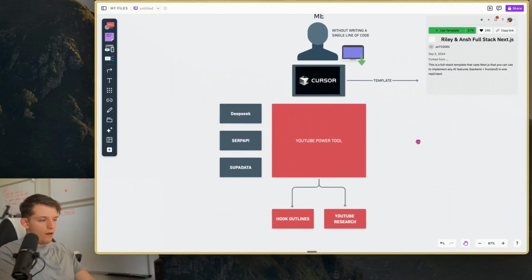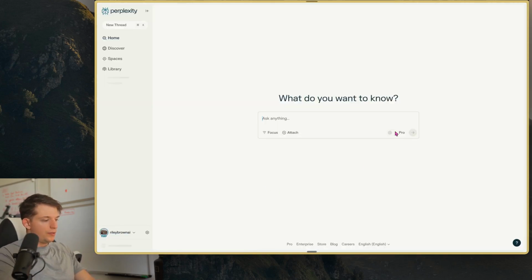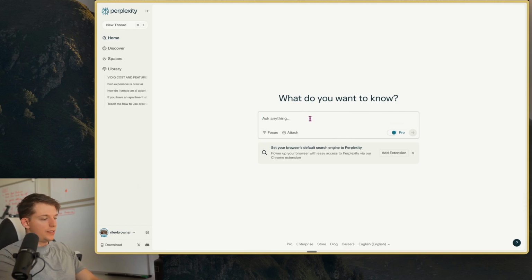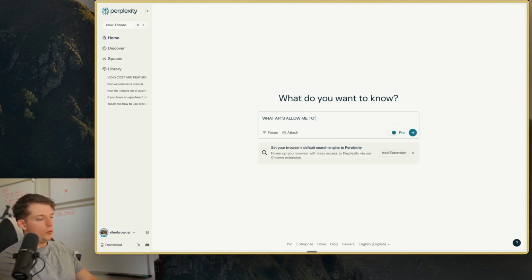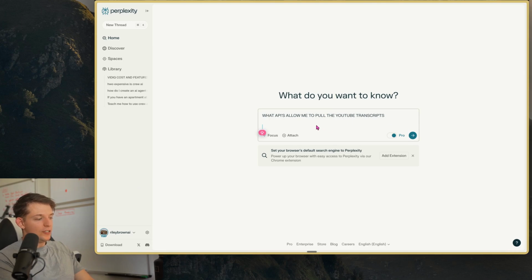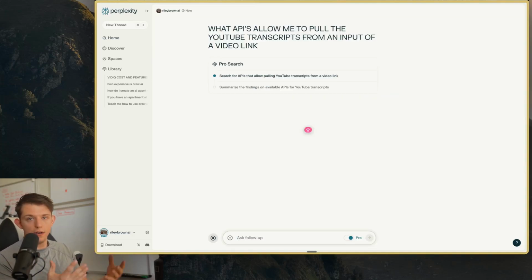We're going to set off on this journey. Whenever I'm thinking about what tool I want to build, the first thing I do is go to Perplexity and say, what APIs allow me to pull YouTube transcripts? An API is where you pull things from for your app. I don't even know what it stands for. Who cares? What APIs allow me to pull YouTube transcripts from an input of a video link? This is what I searched yesterday when deciding what I wanted to make in this video.